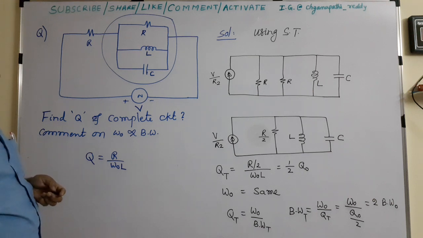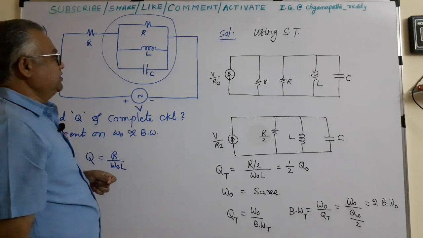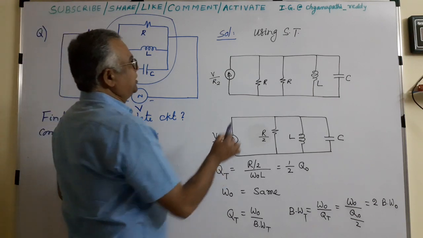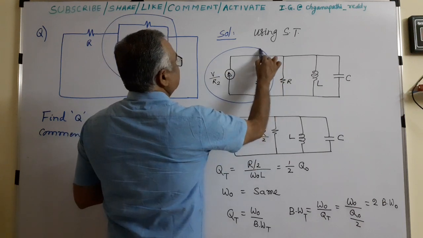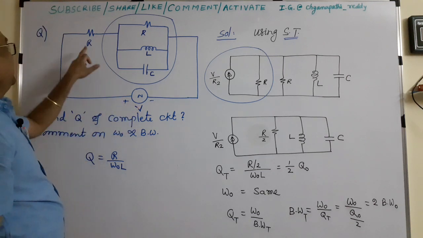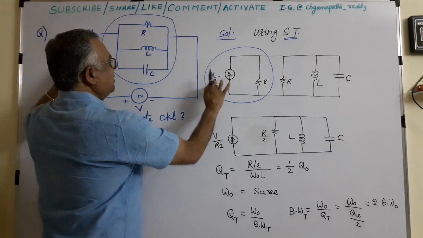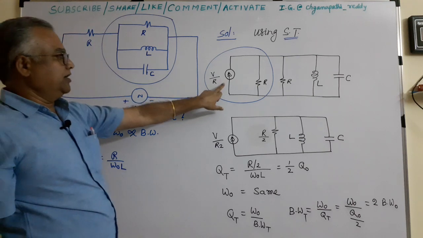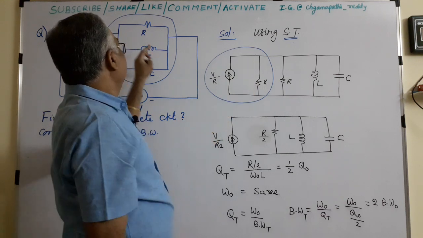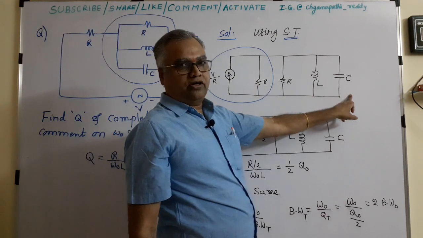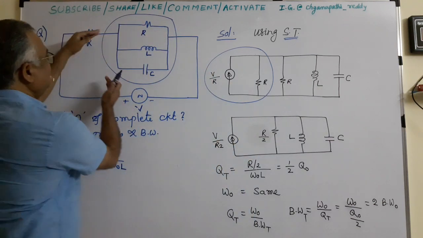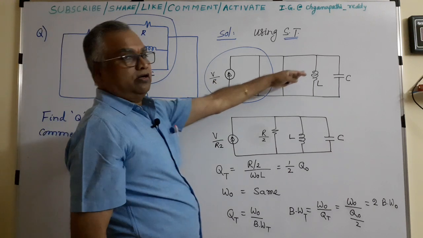That is the question. So easily we can do it using source transformation. This voltage source in series with resistor converts into a current source. This is using source transformation. So V by R is the current value. This resistance is in parallel, and the other RLC as it is, I have drawn. This RLC same, and this will be connected in parallel, then rotated and drawn like this.